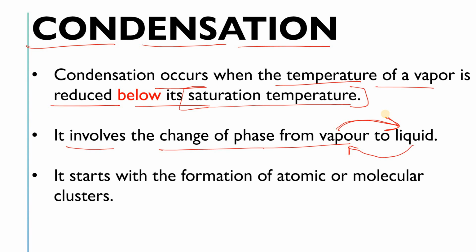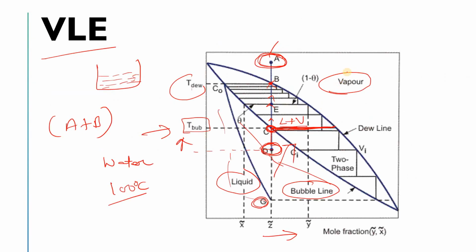So how does it happen? Let's suppose there are vapors of water, and you are at A. Now you are simply reducing the temperature.